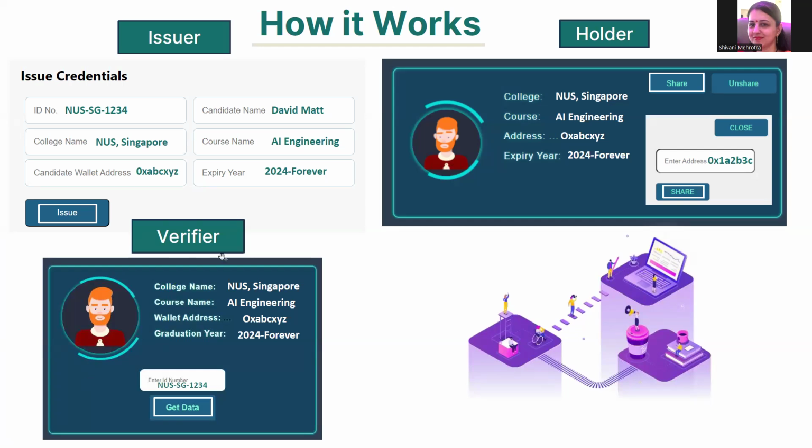And finally, we have the verifier. The verifier can be the third party transcript verification company, any other institution, or any other organization who wants to verify the certifications. So here, this is the ID number, and we can click on the get data button. So the entire issuer, verifier, and holder, all three of them are connected, as you can see in this purple diagram.